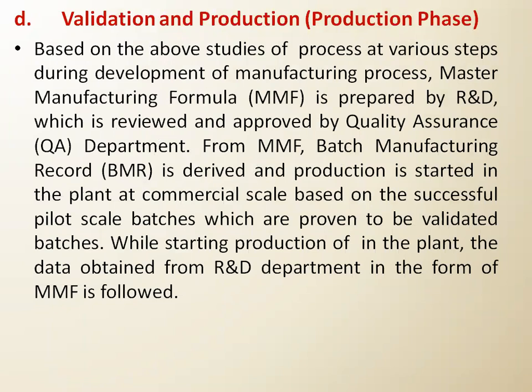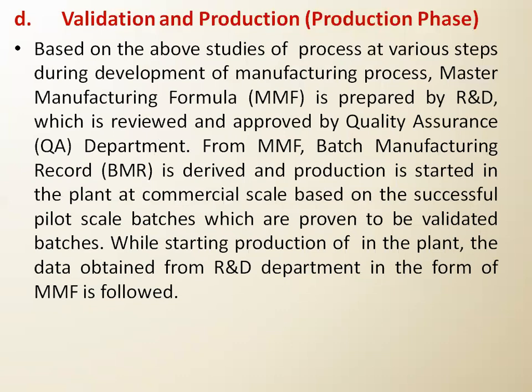Then the validation and production. In this validation and production, after the batch is transferred, we will go with the various batches and a report is generated. Based upon the above studies, the process steps during the development of the manufacturing process, the master manufacturing formula is prepared by the R&D. Master manufacturing formula means what?